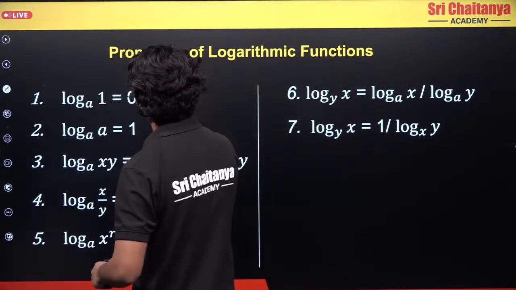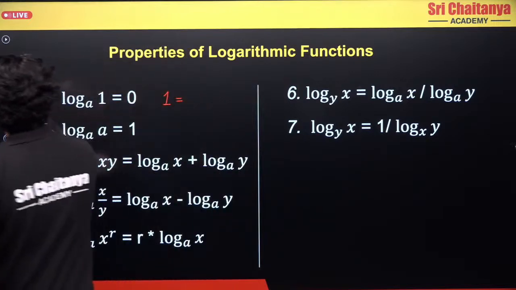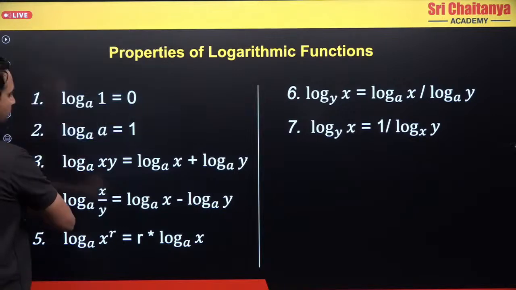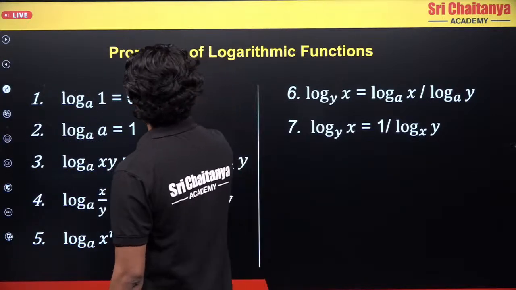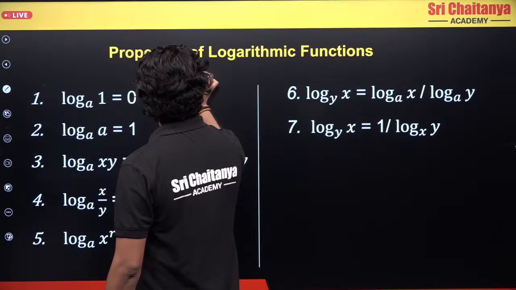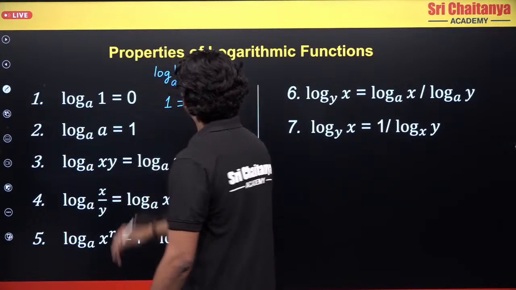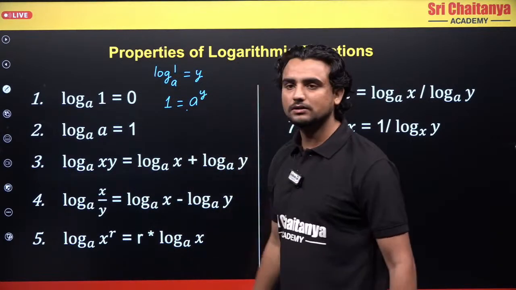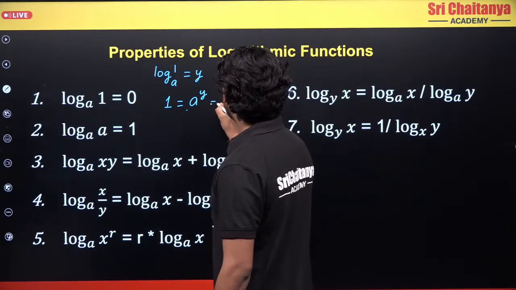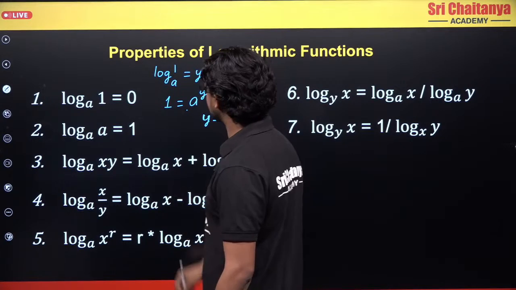So how can you prove this? Let's say log 1 base a is y. So what can I say? 1 is basically a power y. And when is this possible? When a power 0 is 1. So here it is a power 0. That is why y is equal to 0. This is how you can prove this.